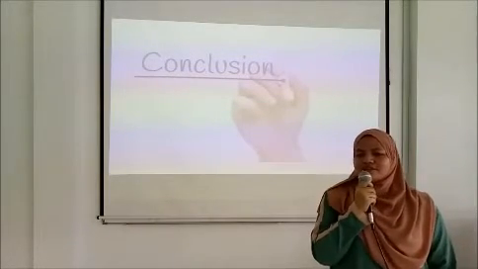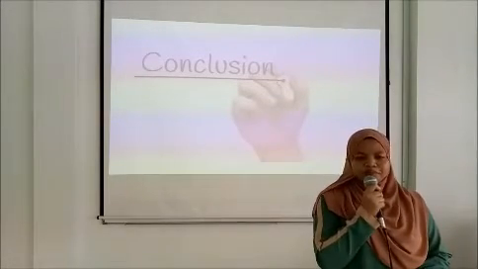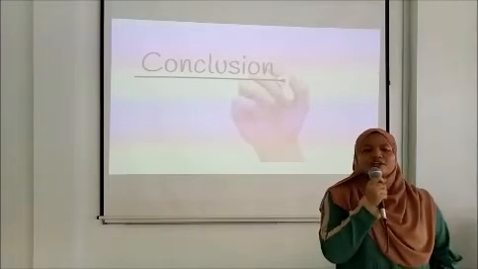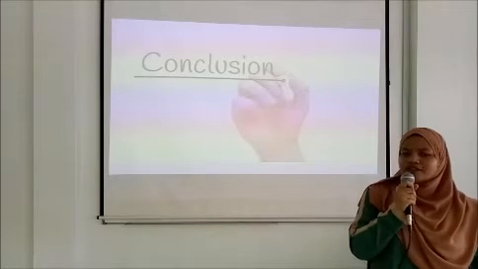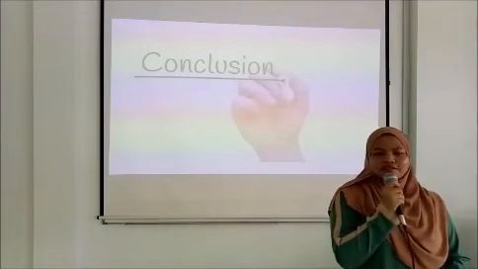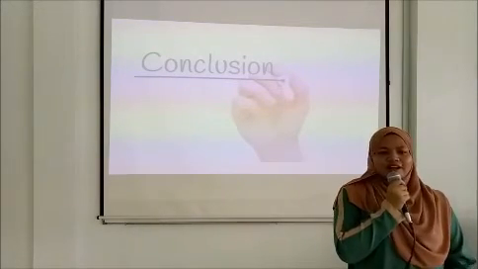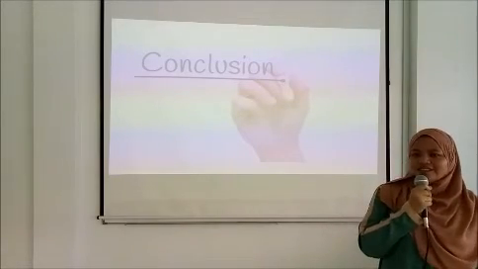But the result takes some time and cannot be seen drastically, so we have to be patient to reduce this problem. We also should not force veterinarians to do euthanasia because it is their option to do it or not. I think that's the end of our presentation. Thank you.